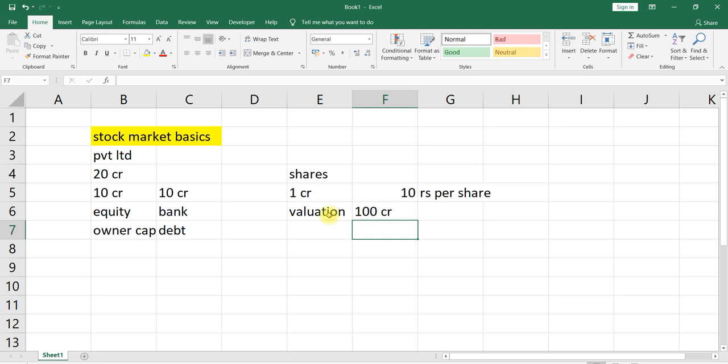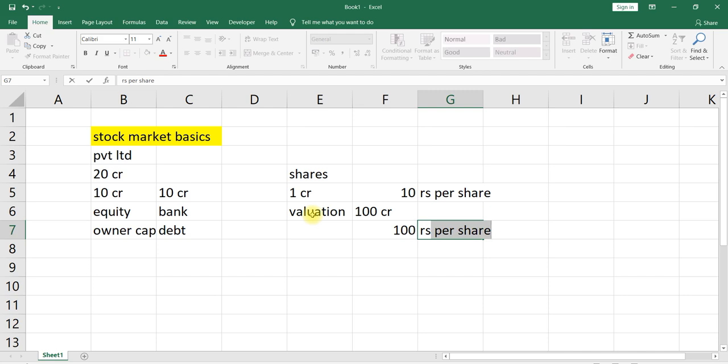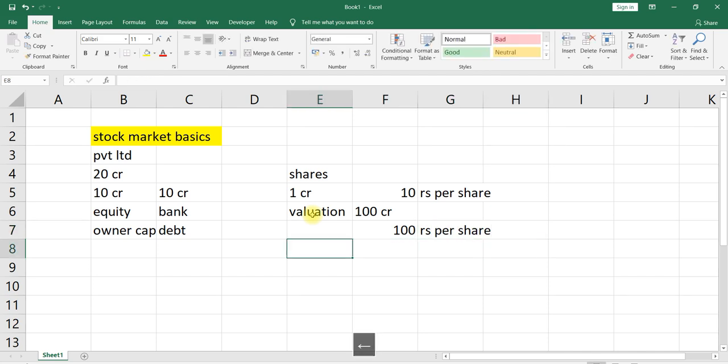And if I divide this 100 crore, in the sense 100 crore divided by 1 crore, that is 1 crore shares. If I divide that 100 crore among 1 crore shares, how much will it be? It becomes 100 rupees per share. This 100 rupees per share is nothing but the market price.